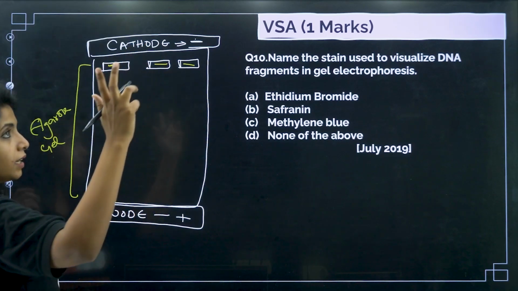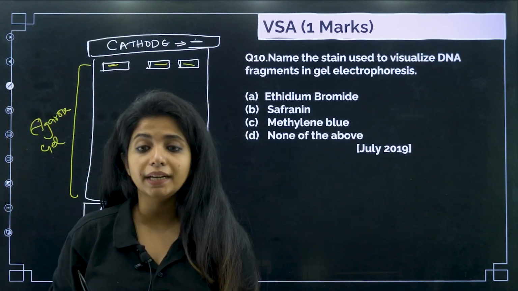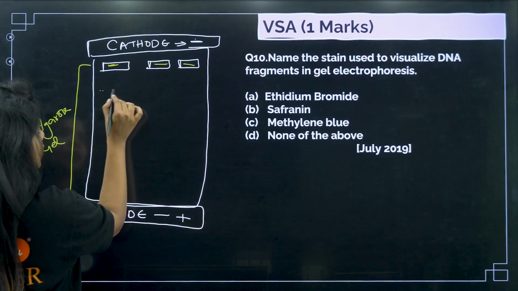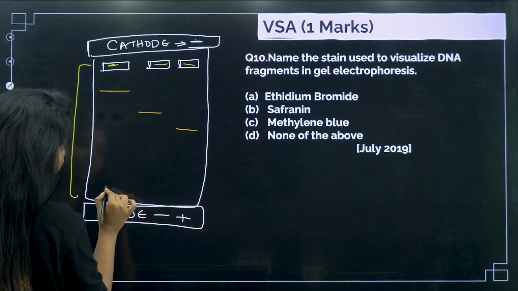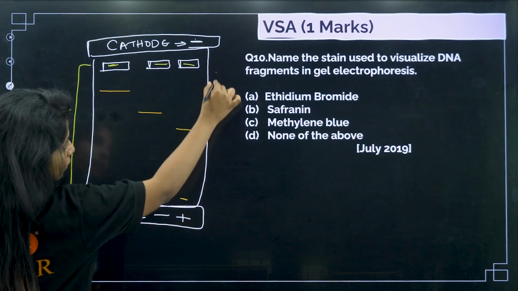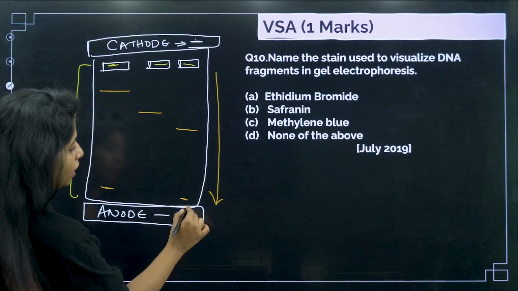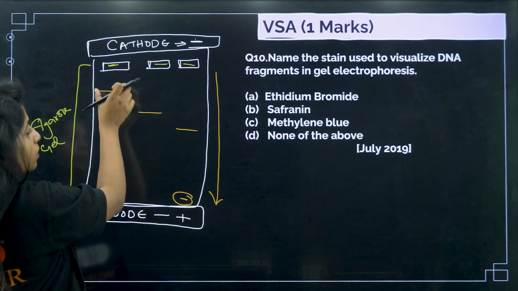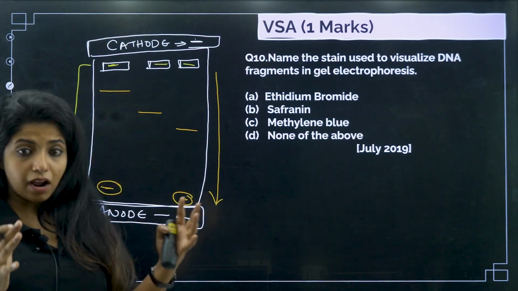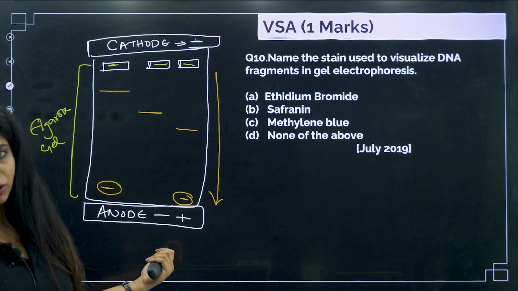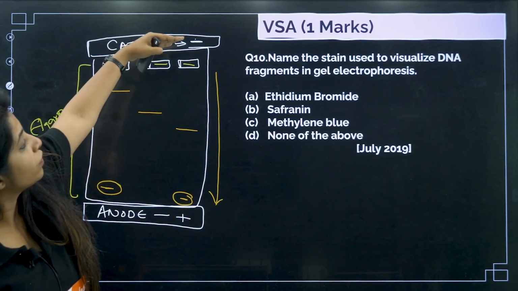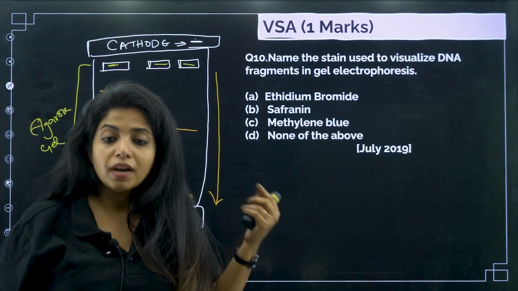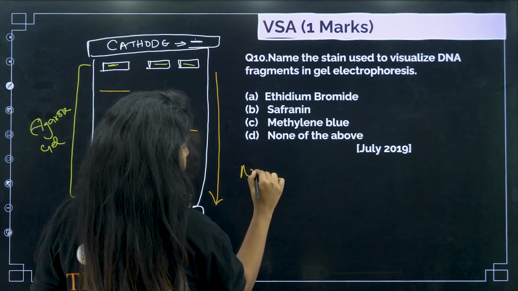So we cut the DNA and separate the fragments on the basis of their length. The ones with bigger length stay at the back, and the ones with smaller length travel faster and reach first, so you can see a clear segregation. These are the larger DNA strands, and these are the smaller DNA strands. DNA is negatively charged, which is why it moves away from the cathode and comes to the anode. But again, I cannot see the DNA being put over here. So what do I do? I take a nitrocellulose sheet.